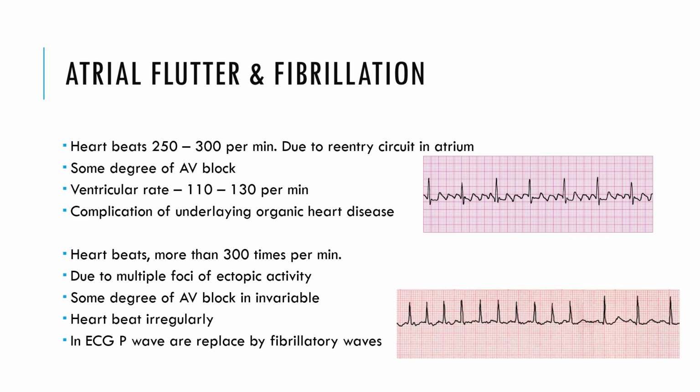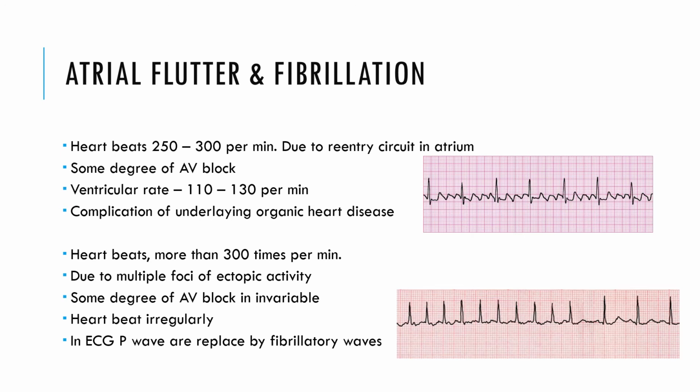So for the flutter, there is a varying degree of AV block. The AV node cannot conduct, so the atria contract at a higher speed and the ventricles contract at a lower speed because there is a block in the atrioventricular node. The signal is coming from the SA node, but it is not propagated through the AV node and further. So the atria beat faster and the ventricles beat at a lower rate. So you can see here 250 to 300 beats per minute for the atria, but the ventricles are beating 110 to 130 per minute. So an underlying organic disorder may be the cause behind it.